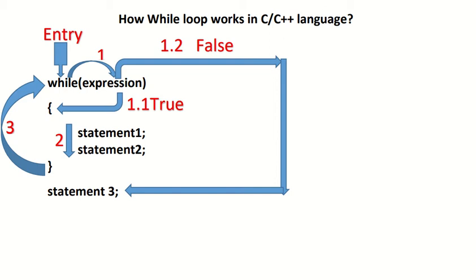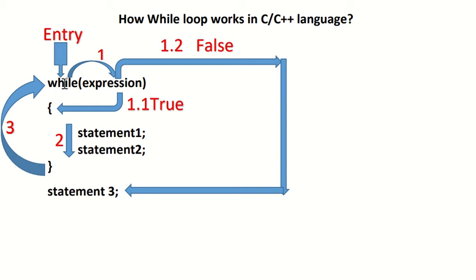First of all, we write while, that is nothing but the keyword only. Like in C or C++, we have while, then do, for, switch, if, else. So many keywords are there. So one of them keyword is while also. Now here, this indicates the entry point for the while loop.